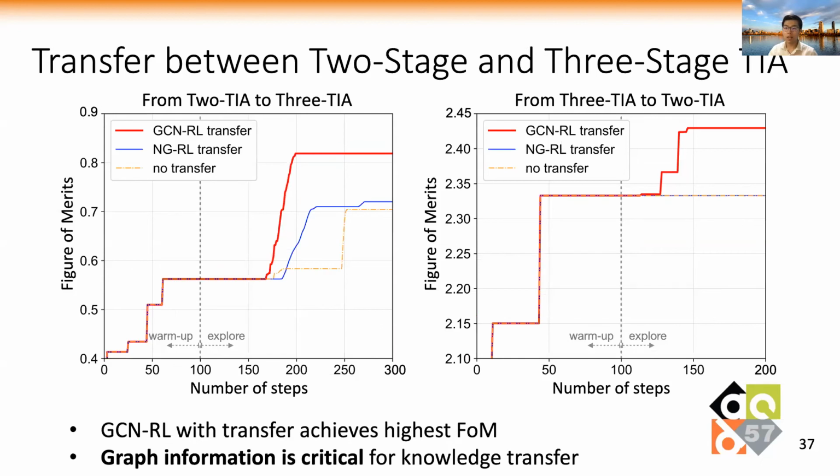We also experiment on transfer learning between 2-stage and 3-stage transimpedance amplifiers. The red curve is transfer with graph information, the blue curve is transfer without graph information, and the yellow curve is no transfer. We can see that transfer learning with graph information achieves the highest FoM values. Transfer without graph information is very close to no transfer, showing that graph information is critical to transfer learning between topologies.